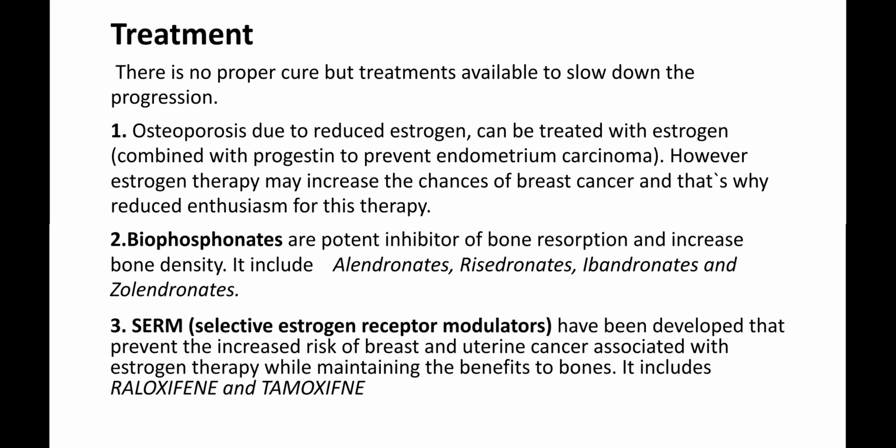Now what is the treatment for osteoporosis? There is no proper cure, but treatment is available to slow down the progression. First, osteoporosis due to reduced estrogen can be treated with estrogen. However, estrogen therapy may increase the chances of breast cancer, and that's why there is reduced enthusiasm for this therapy. Then second, bisphosphonates. These are potent inhibitors of bone resorption and increase bone density. They include alendronate, risedronate, ibandronate, and zoledronate.